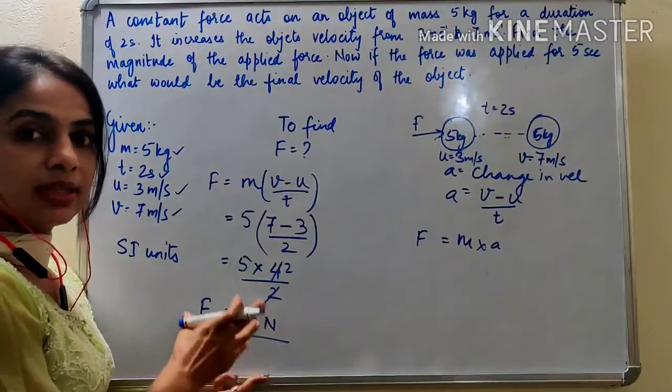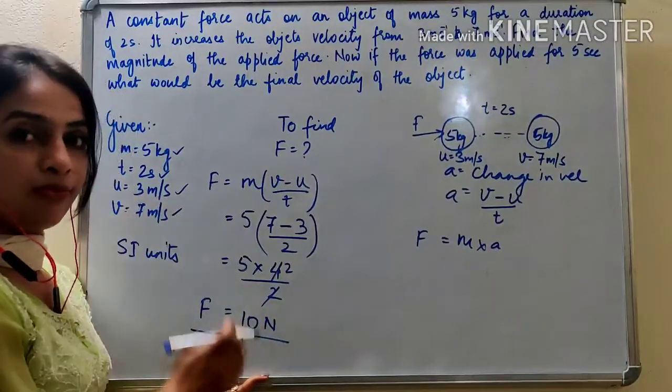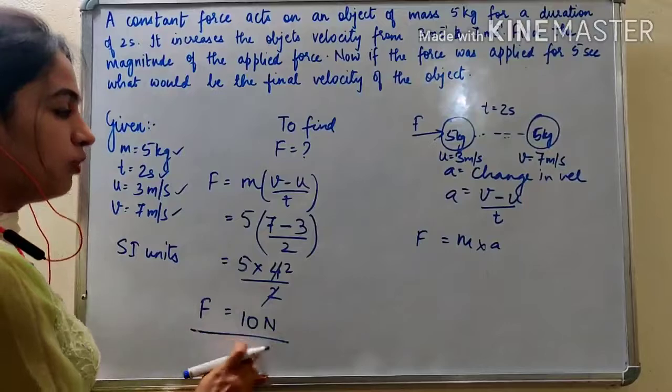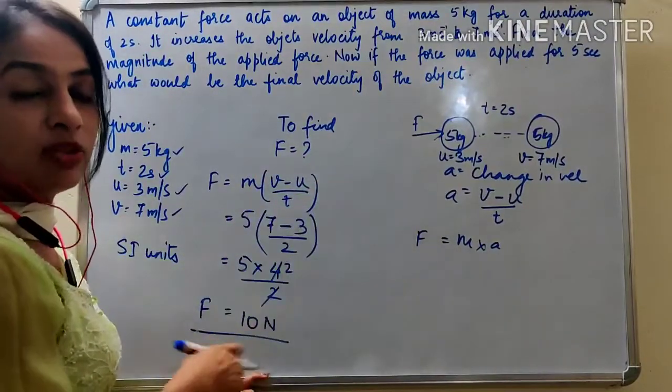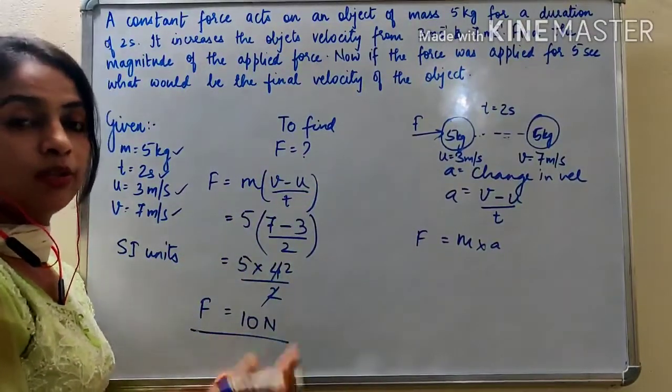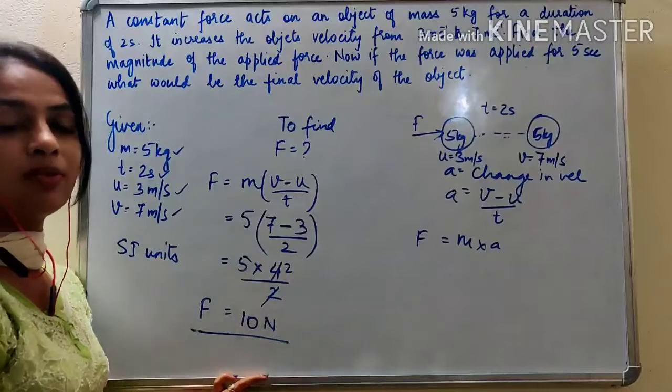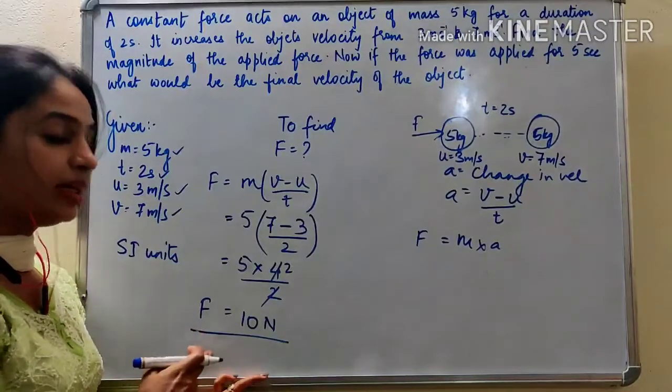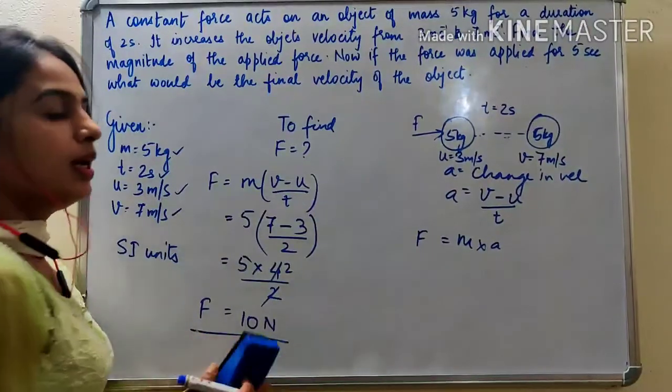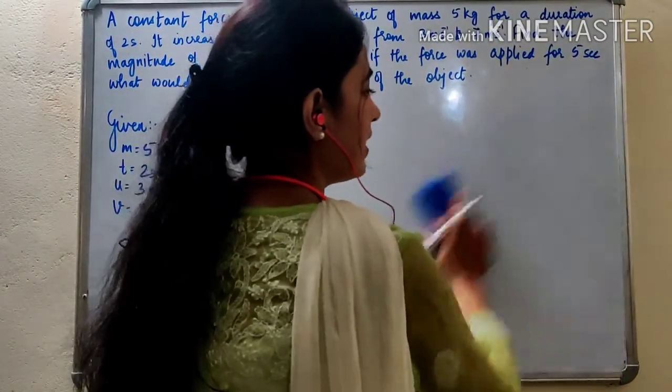Because in physics, in maths, the units are very, very important. So the force applied on the body, which changes the velocity of the body from 3 meter per second to 7 meter per second, is 10 Newton. Okay. Then let us look at the second part.